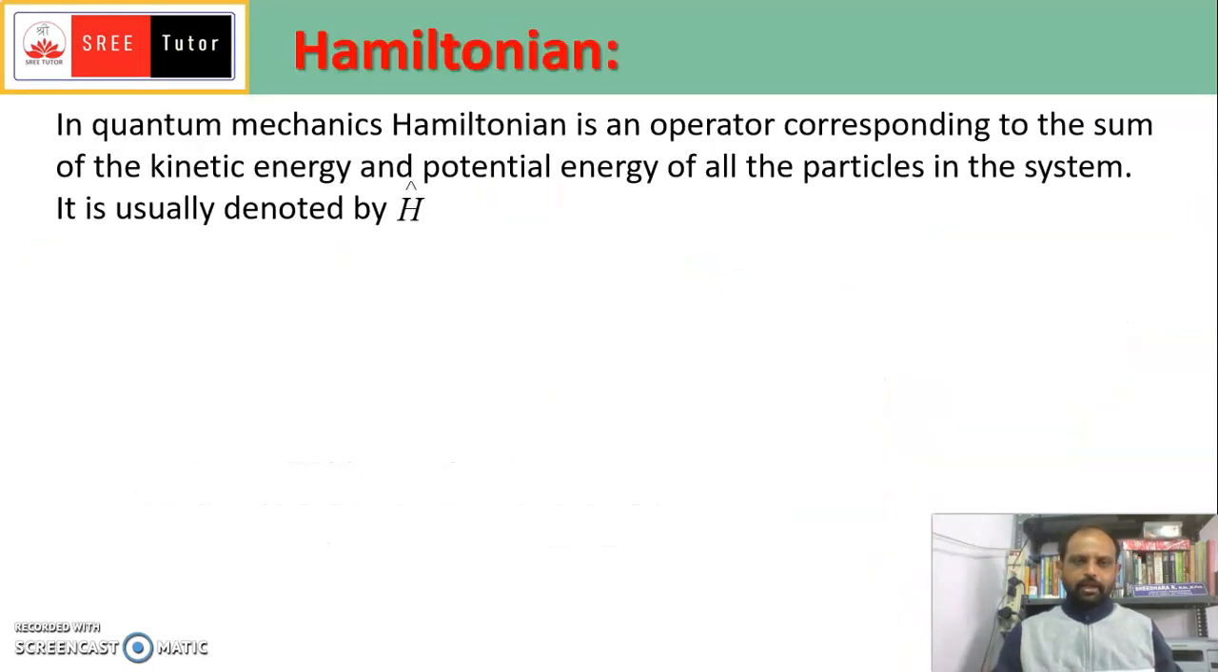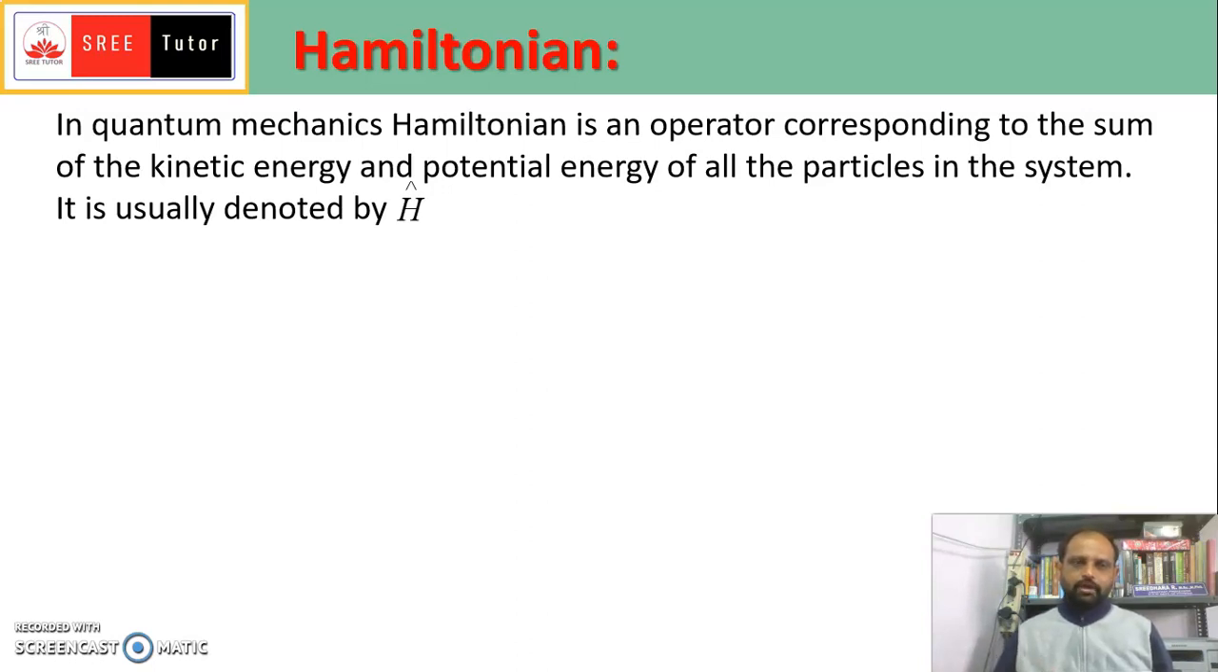So now let us start the Hamiltonian. In quantum mechanics, the Hamiltonian is an operator just like a mathematical operator. In the previous classes, we discussed operators. It is one type of operator. When this operator operates on any wave function described by any quantum state, then we'll get the total energy of that quantum system.